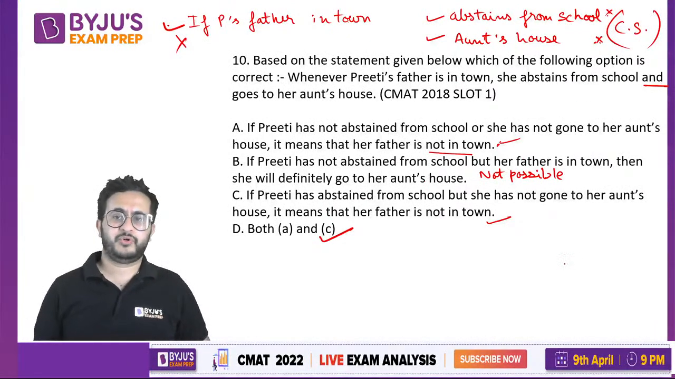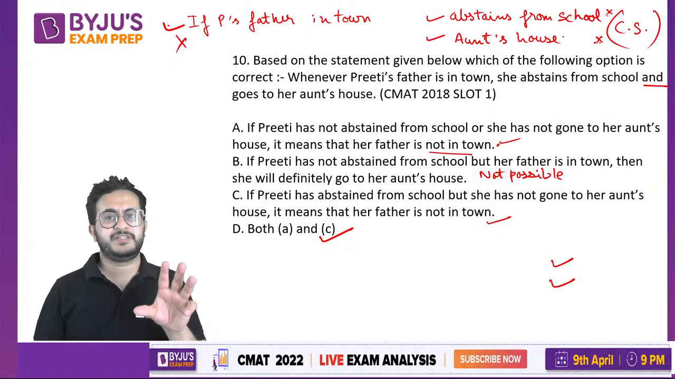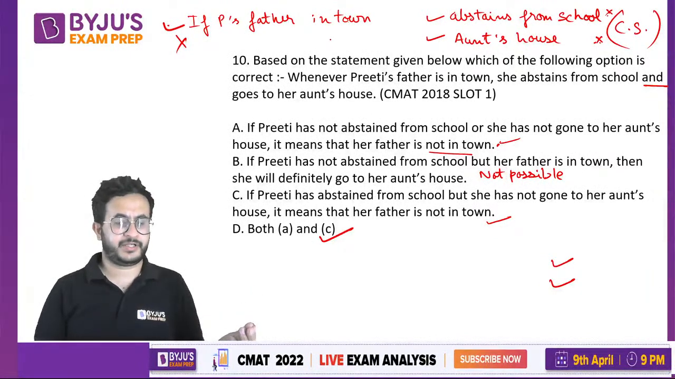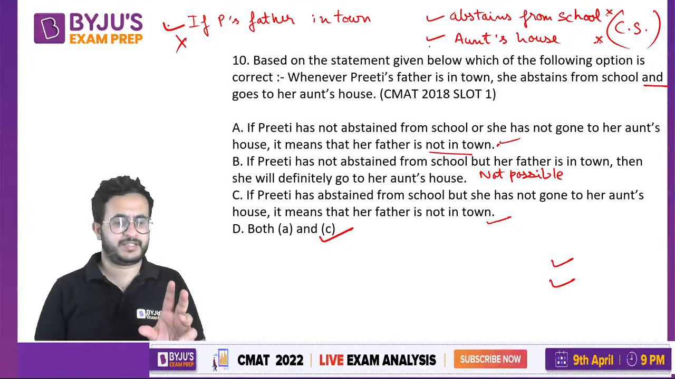Okay, if both these things are true, we cannot tell whether her father is in town or not. But if any of these things are false, we can say that her father is not in town. So A says that she has not done any of these two things. If she has not done any of these two things, that means her father is not in town, because if her father was in town, she will do both these things.